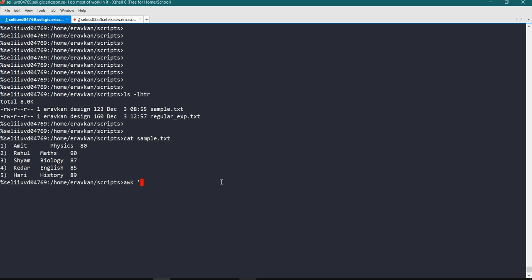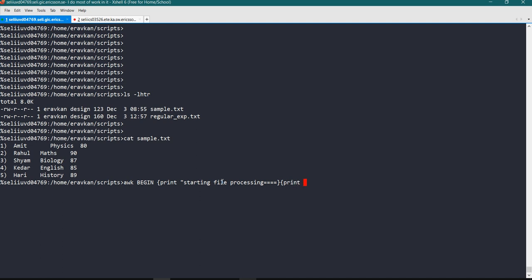Let us work on this file. This is our file. Then awk, BEGIN I am not defining. We can define BEGIN also, like we can say it's optional, like print. We can write something, starting of file, or we can write starting file processing. Then I have action block. What action I want to do? So this is my action.